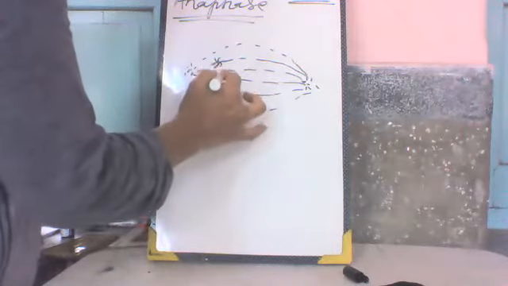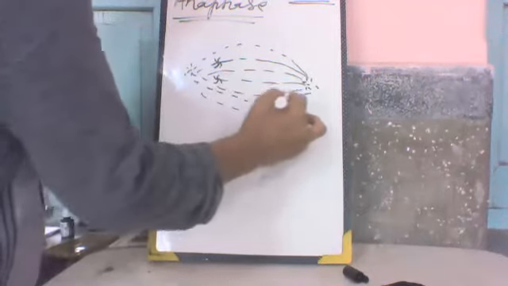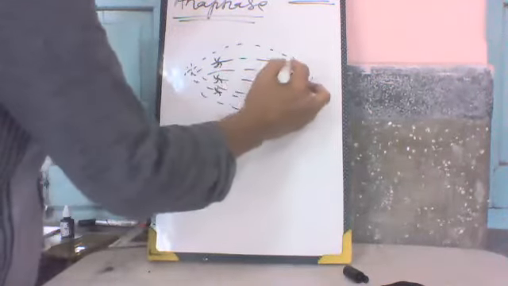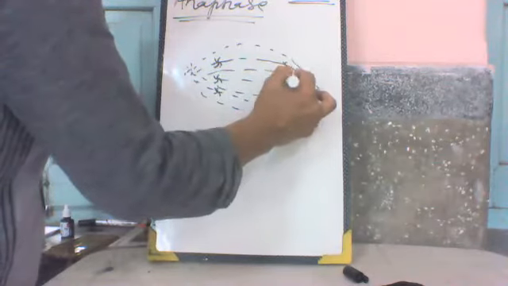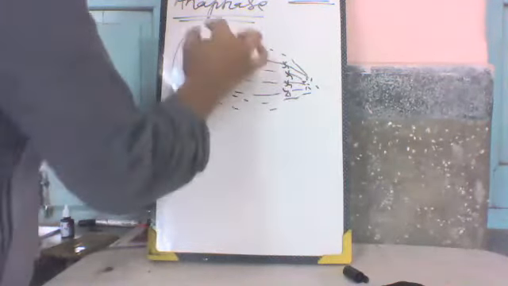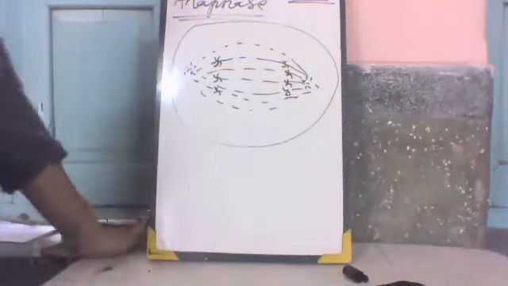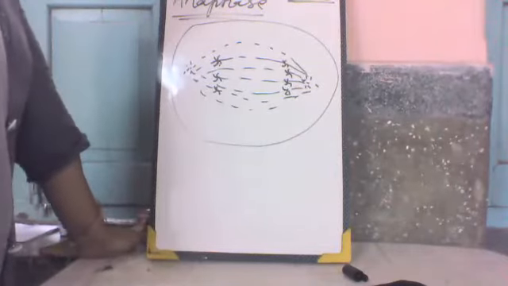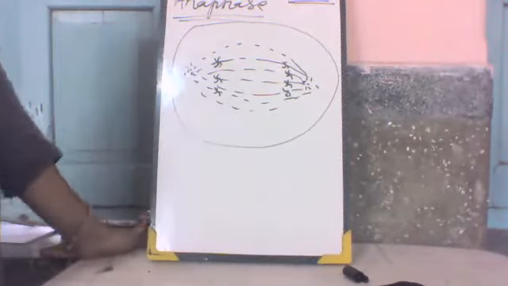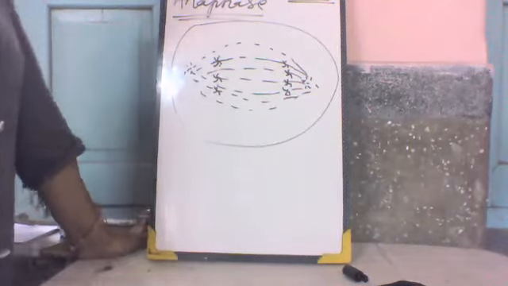They move apart towards the poles. This is the stage of anaphase. Sister chromatids separate and move to the opposite poles due to the contraction of the spindle fibers.